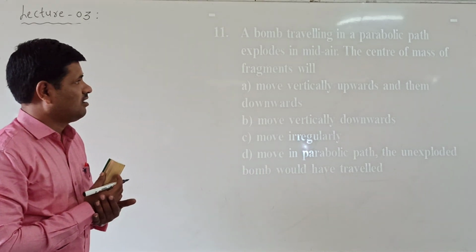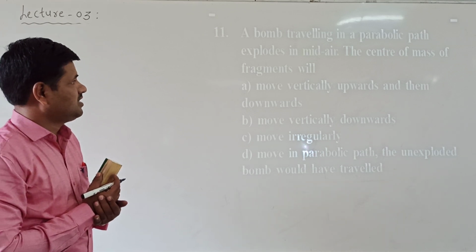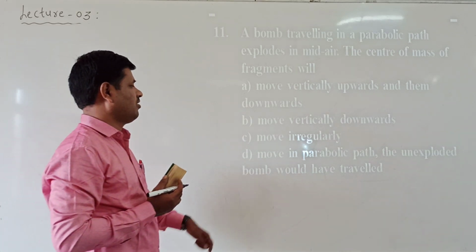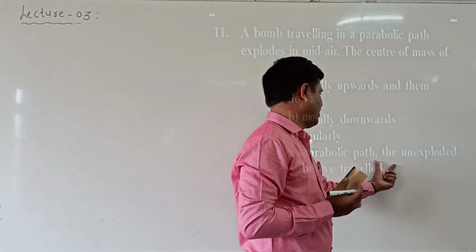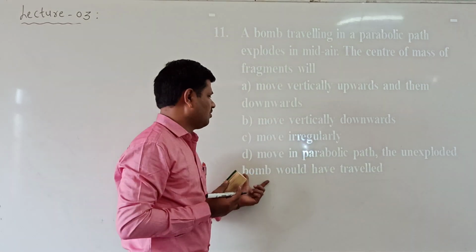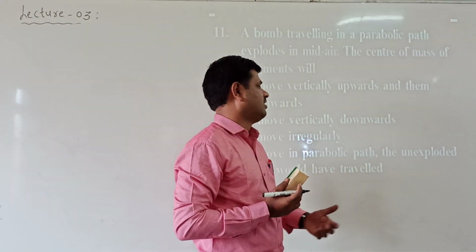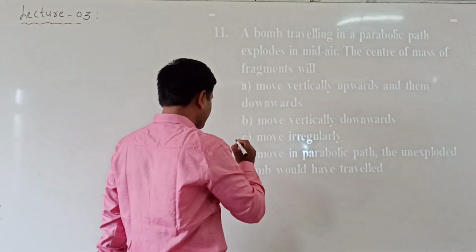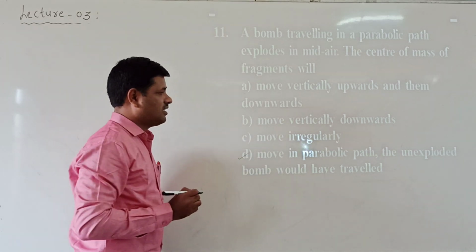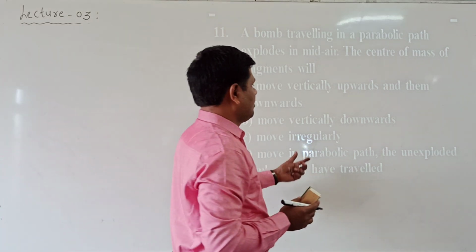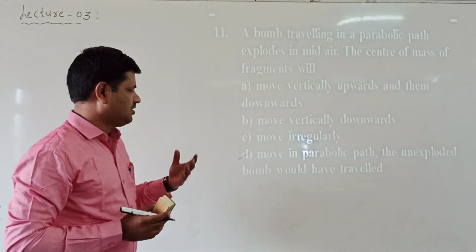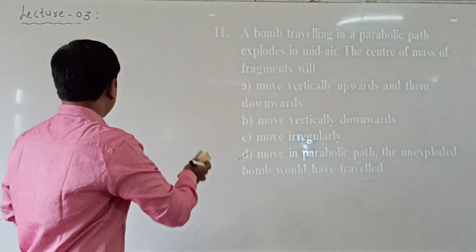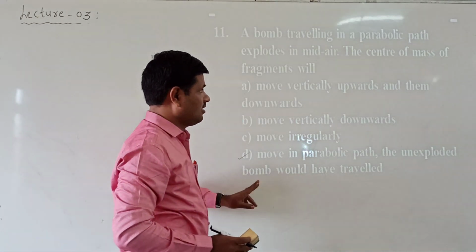The center of mass of the fragments cannot change, which means that since the bomb is following a parabolic path, the fragments also follow the parabolic path. The unexploded bomb would have also traveled in the parabolic path, because the center of mass of the fragments cannot change. The fragments keep moving in the parabolic path without changing, in the same direction as the bomb. Right. Which option is correct here? D option is correct.